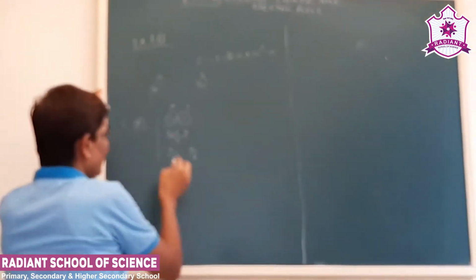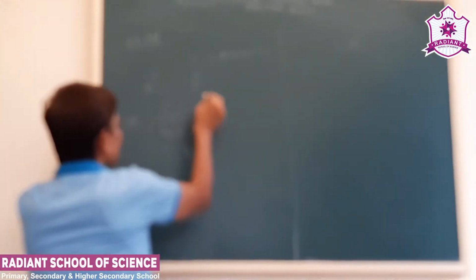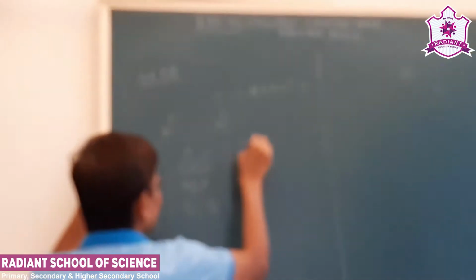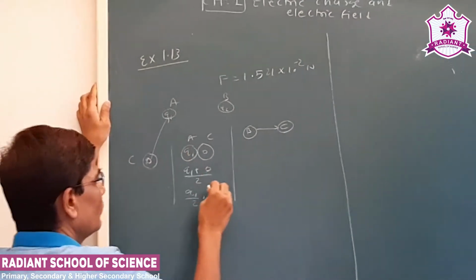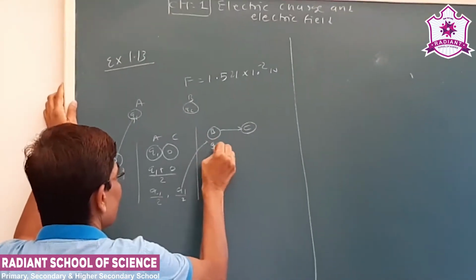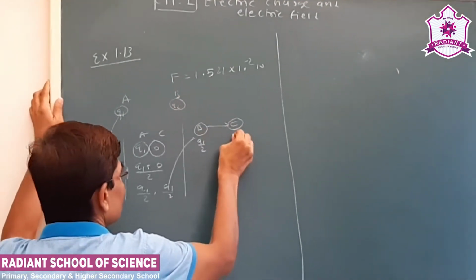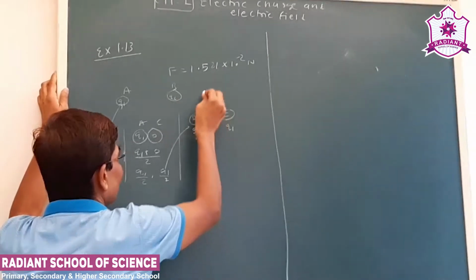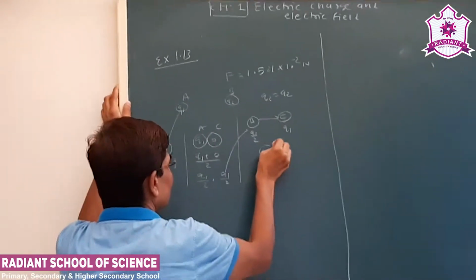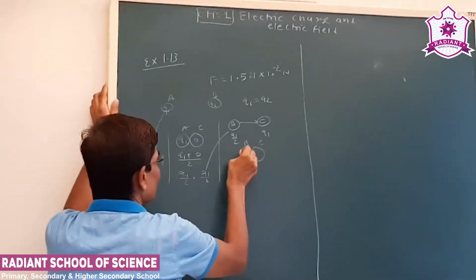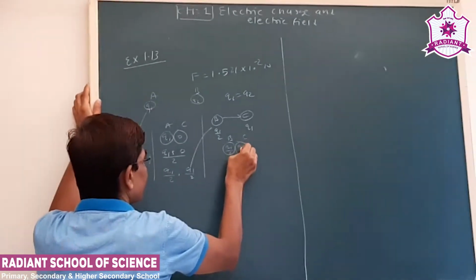Now after this, B is brought in contact with C. Now after separation from A, C has Q1 by 2 charge, and B has Q1 charge, why? Because Q1 and Q2 are the same. Now they are brought in contact, B and C. So again there should be sharing of charge.